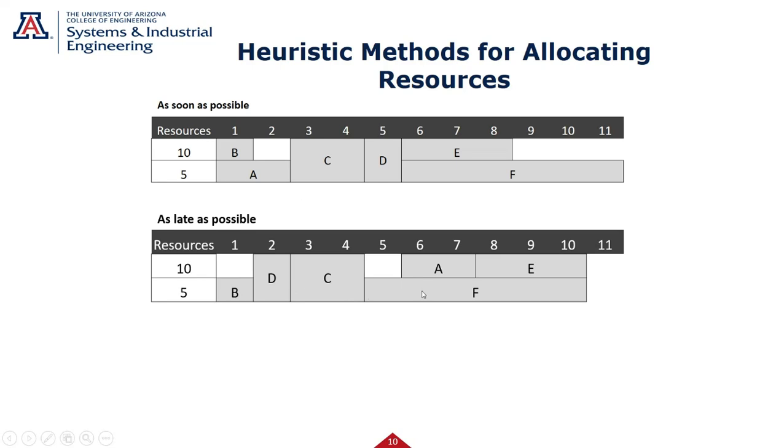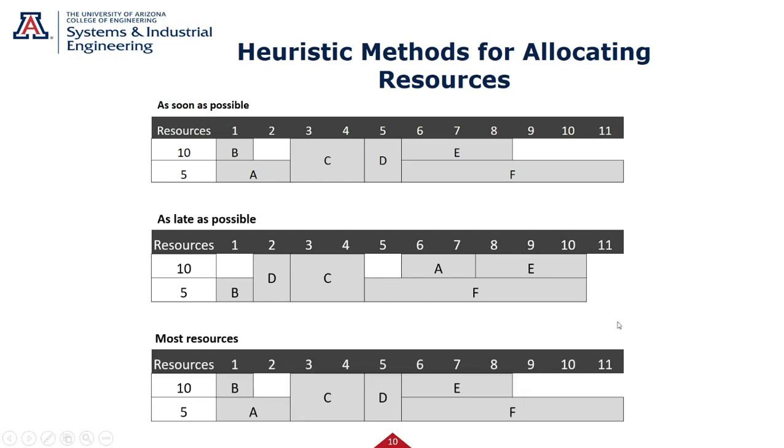Then I come down and I do F. I could have started A here, but our rule is as late as possible. As late as possible, I do it this way. Either way, if I moved A and E back one, F is still the limiter. But look at this. By doing this heuristic, I now just saved a day, and I can get this done in 10 days instead of 9. Still a delay, but only 1 day.